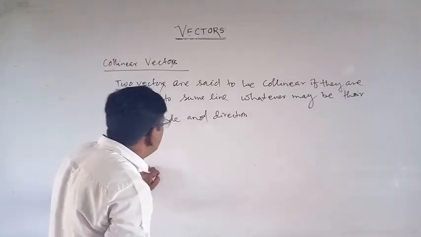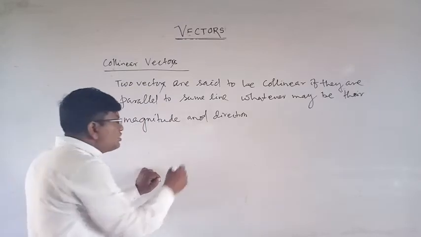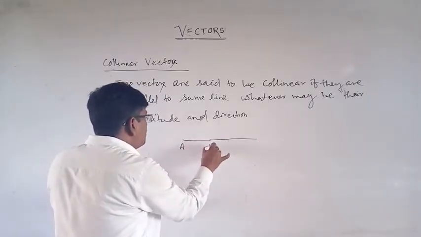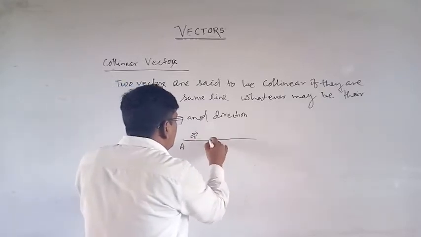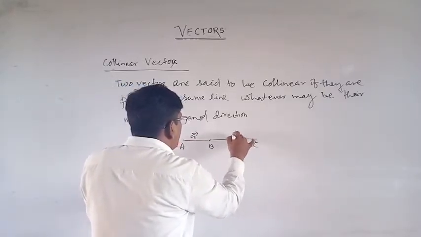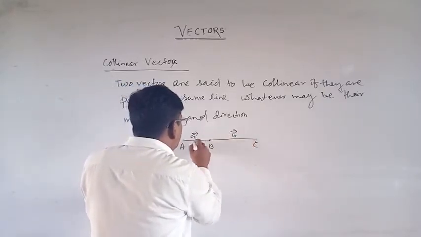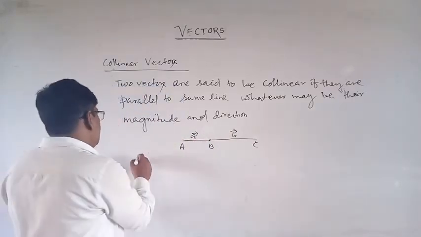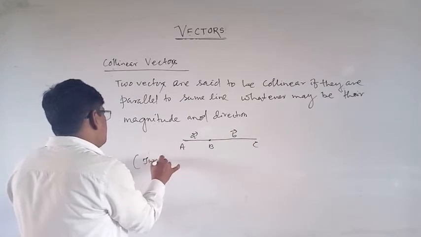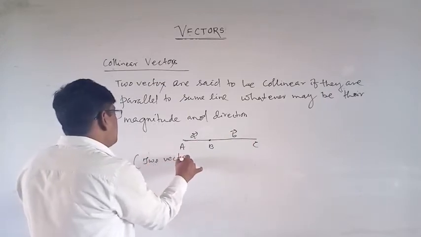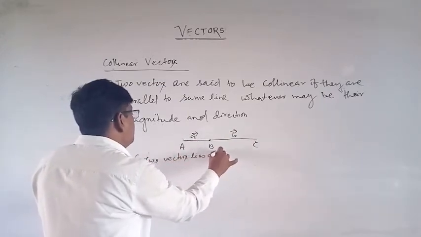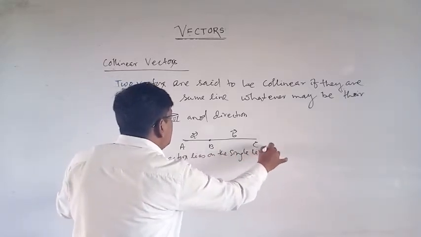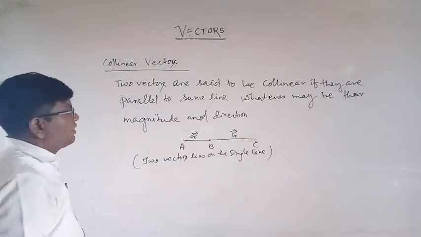Suppose this is A, B, suppose this is A vector and this is C, and this is B vector here. That is, two vectors lie on a single line, that is, collinear vectors.